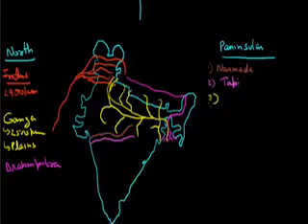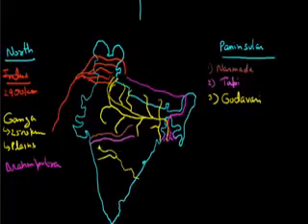The next river is the Godavari river. It is the largest river of South India. It originates from Nasik district in Maharashtra. The Godavari is 1500 kilometers long and covers the states of Maharashtra, MP, Orissa and Andhra Pradesh. This river is also called the Ganga of the South. The next river is Mahanadi. It originates in the highlands of Chhattisgarh and then enters Odisha.